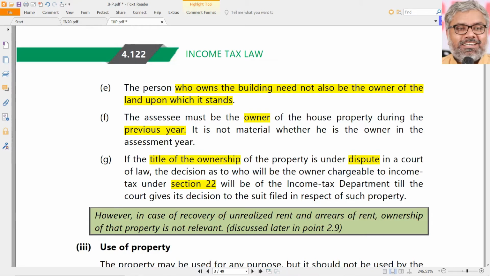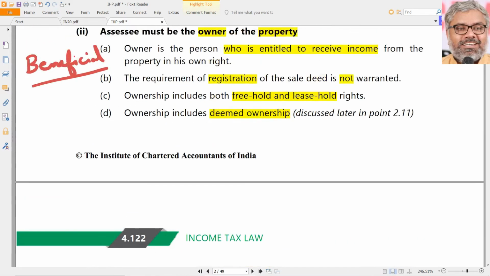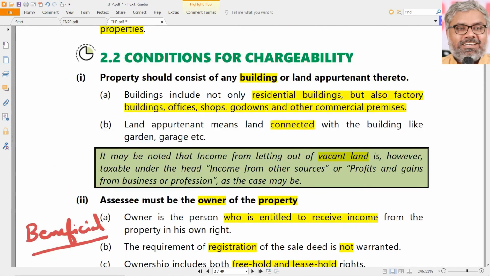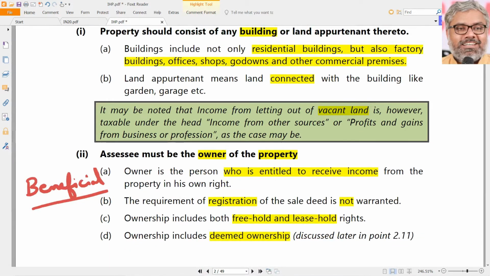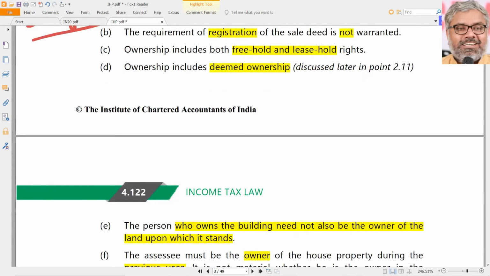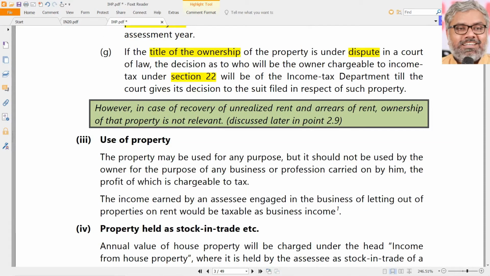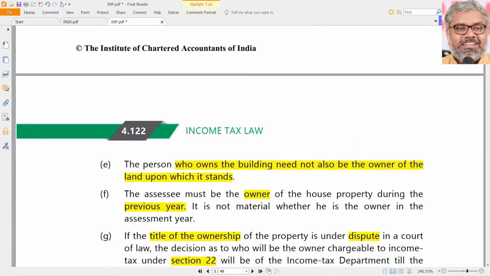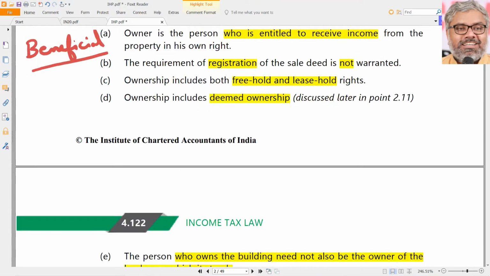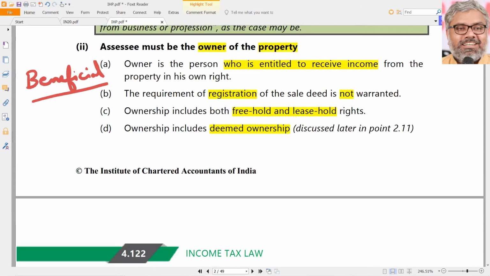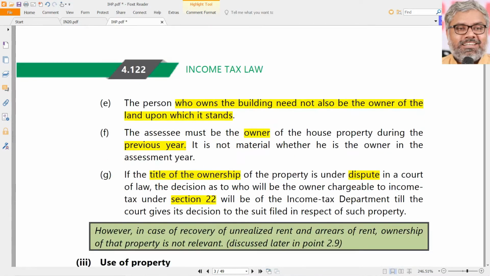Then the ownership does not matter. But under normal circumstances, these conditions should be satisfied for the chargeability of income under this head of income. First of all, the property should be a building and the assessee should be the owner of the property. Of course, who is an owner is a different discussion, what we already had. Owner need not be a legal owner, even beneficial ownership is enough, registration is not required. The property could be freehold also, leasehold also, and deemed ownership also is considered to be owner.